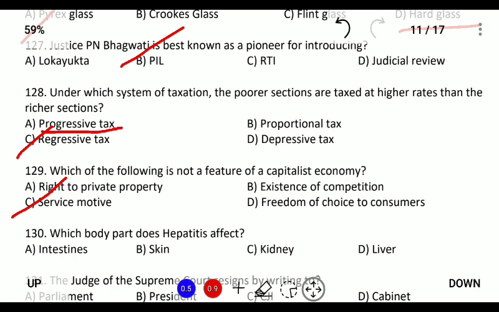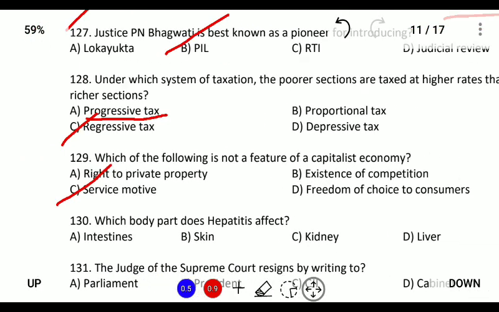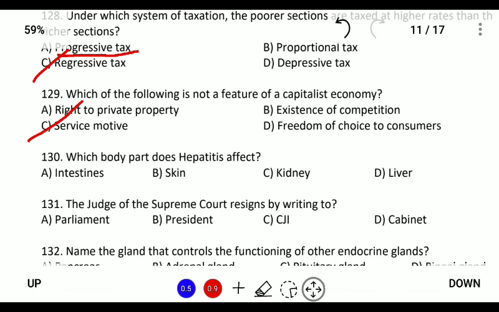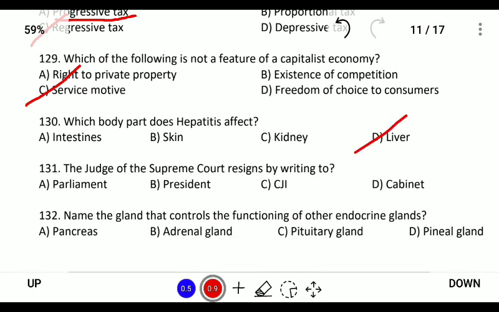Which one among the following options is not a feature of the capitalist economy? Service motive. Which body part does hepatitis affect? Hepatitis affects the liver, hence hepatitis is also known as the inflammation of the liver. The Supreme Court judge resigns by writing to the president. The retirement age for a Supreme Court judge is 65 years, whereas for a High Court judge it is only 62 years.